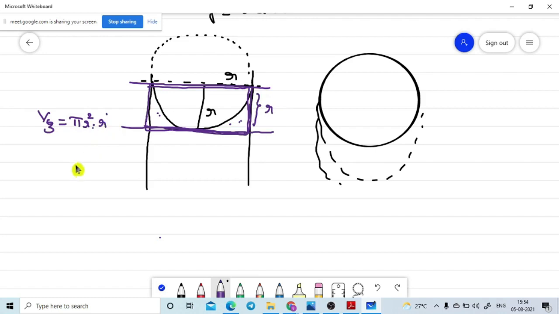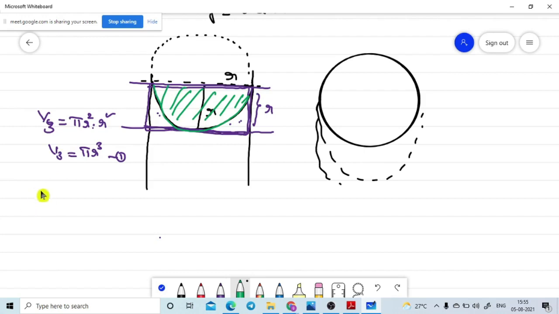Are you getting or not? Yes, sir. So this doubt you don't have, I hope. So V3 is equal to pi r cube. Now again I am taking the small portion which does not have the liquid. This portion is a hemispherical shape, which means half of the spherical volume.